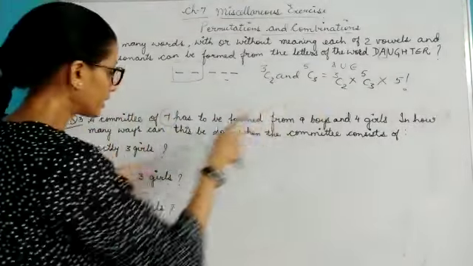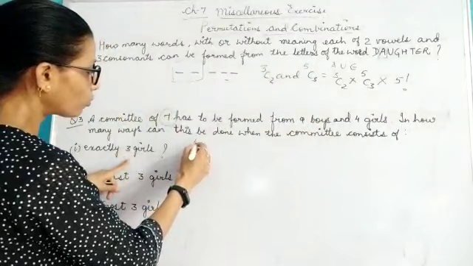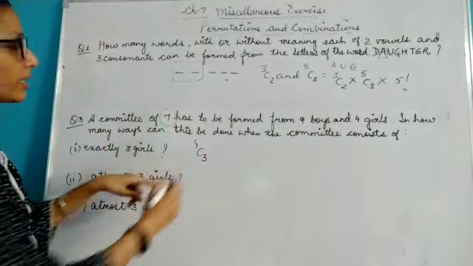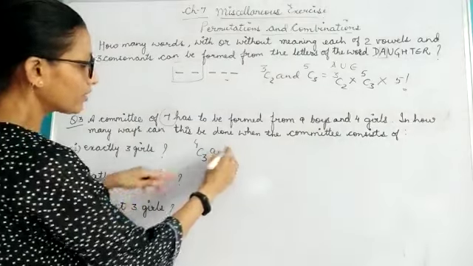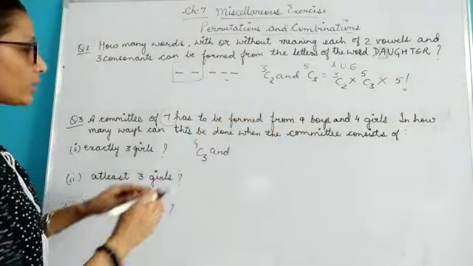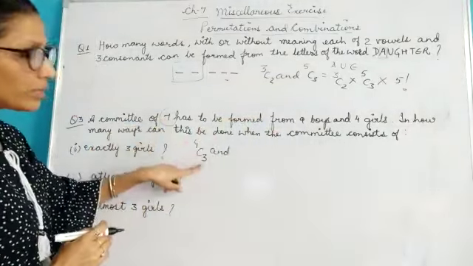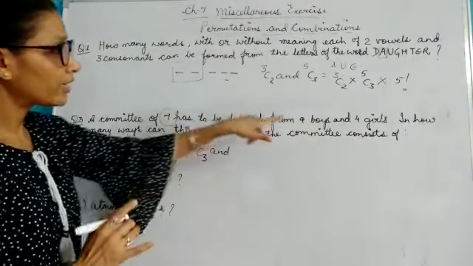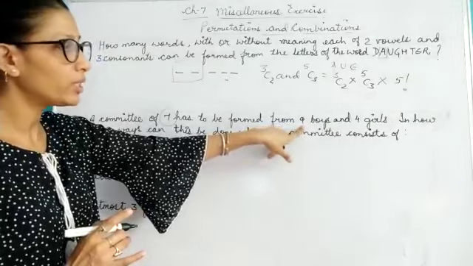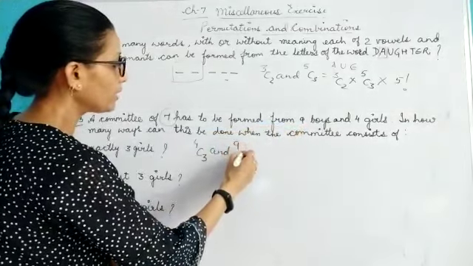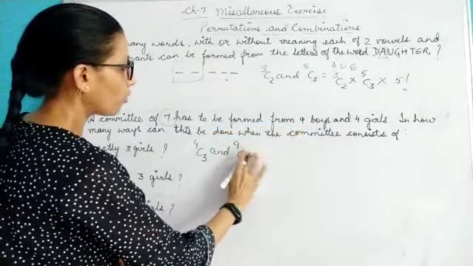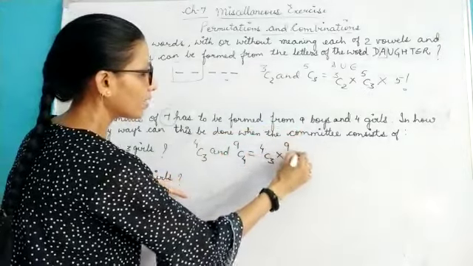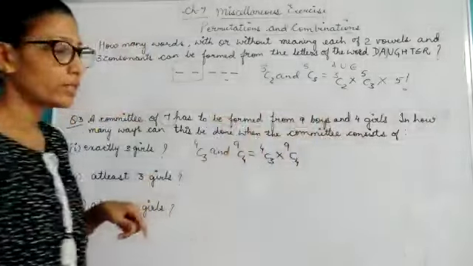Exactly 3 girls means out of 4 you should be selecting 3 girls and the rest are from boys. Out of 7, 3 selections are already done. That means how many are left? 4. And those 4 selections are to be done from 9 boys. So it will be 4C3 and 9C4. You can open and solve it.